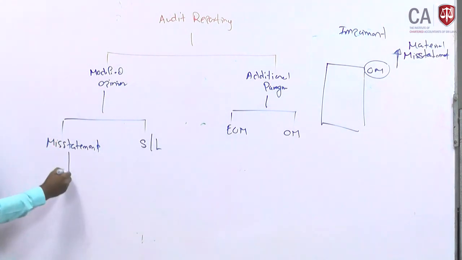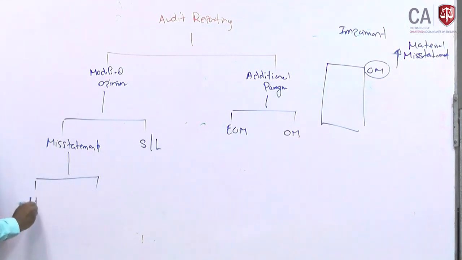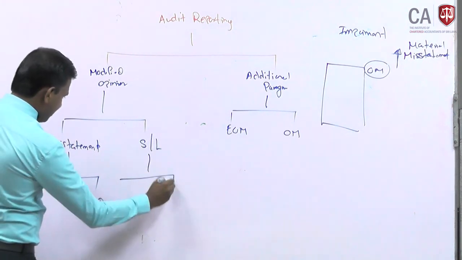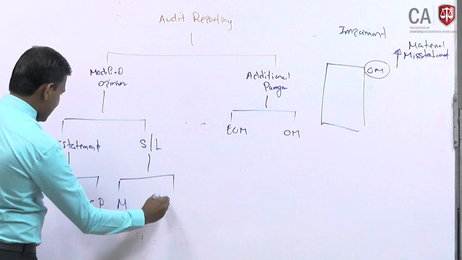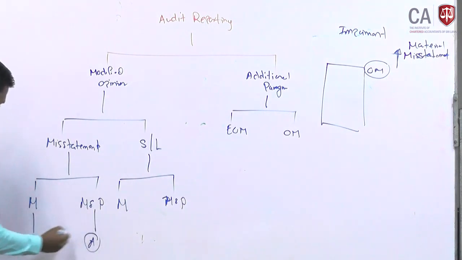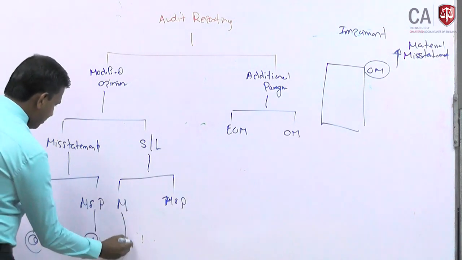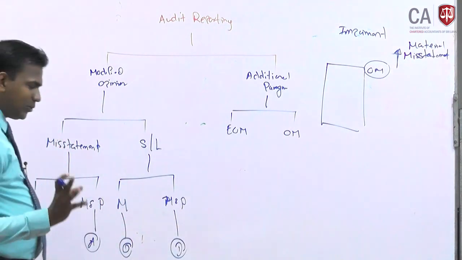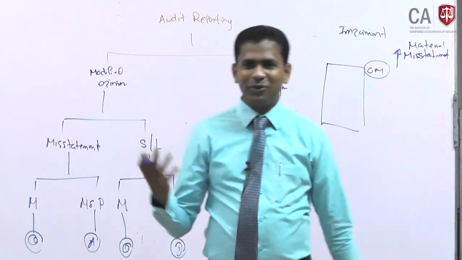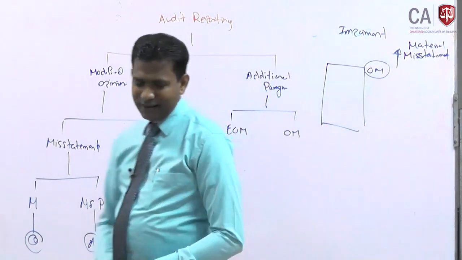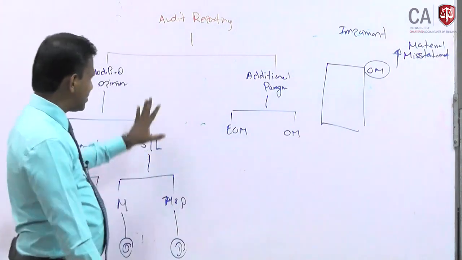Right. For misstatement, there are two circumstances, material and pervasive. For scope limitation, there are also two circumstances, material and pervasive. If it is material, we are giving a qualified opinion. Material and pervasive, we are giving an adverse opinion. For scope limitation, if it is material, we give a qualified opinion, and if material and pervasive, we give a disclaimer of opinion. I just reminded you the theory. You know better than me now, audit reporting, right? So looking at this diagram, we look at the question in the examination paper. If there is an audit reporting question, please just draw this one.